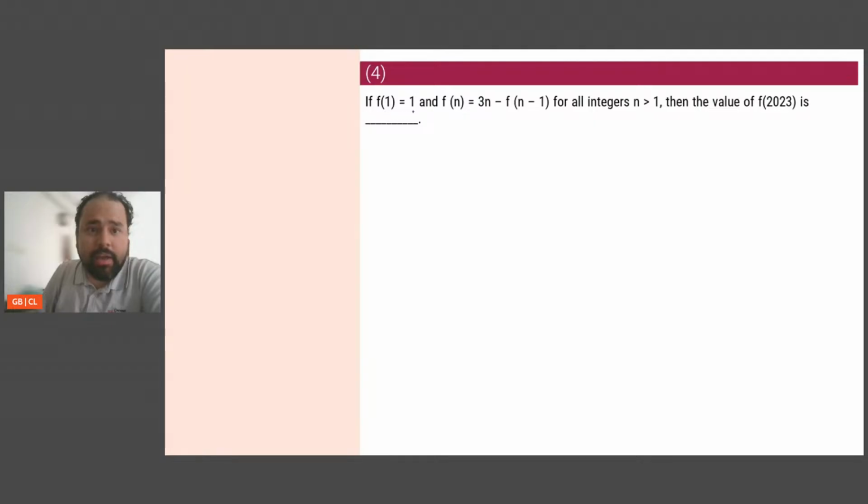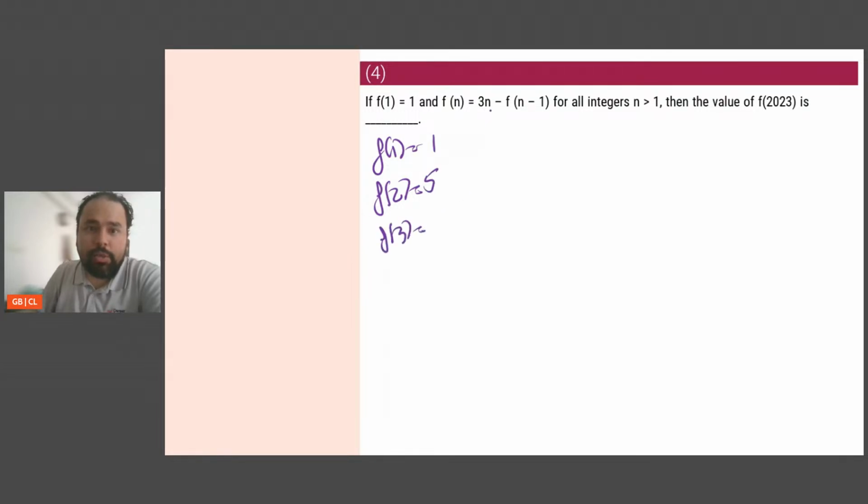I'll keep doing that. f(1) is 1. f(n) is equal to 3n minus f(n minus 1) for all integers n greater than 1. Find the value of f(2023). Okay, let's just start writing values. f(1) is 1. f(2) will be 3 into 2, which is 6, minus f(1). 6 minus f(1) is 5.